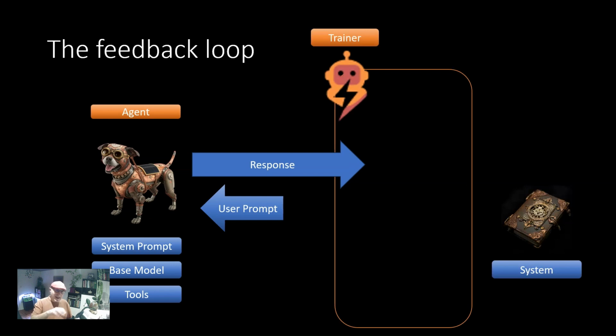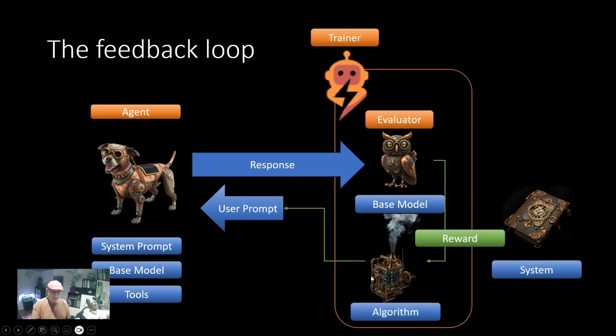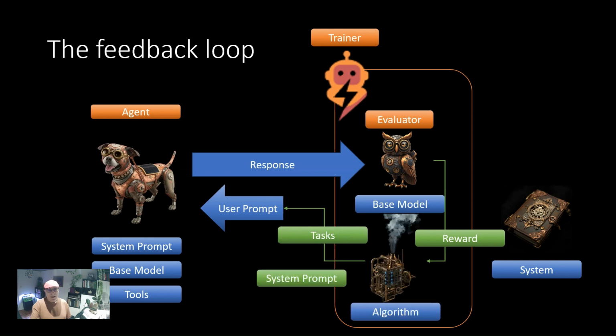Agent Lightning adds a layer on top of that. It looks at all those responses and has an evaluator that I can tell how to evaluate this. The evaluator generates a reward that is the input to an algorithm that improves the prompt.